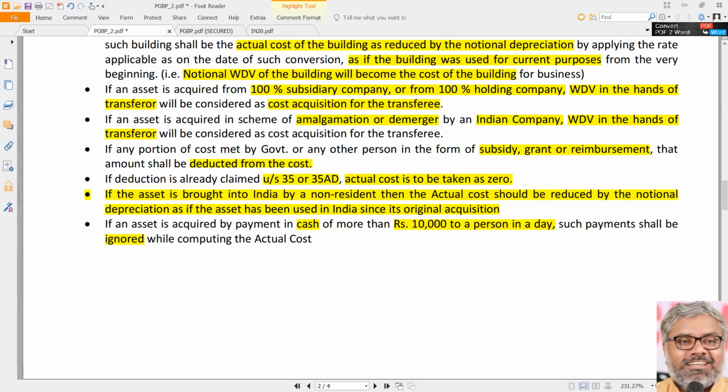So, okay, practically what is the loophole here? If the same SSE purchases the table of 15,000 rupees from one of the furniture dealers, and if he pays 10,000 rupees one day, 5,000 rupees another day, no problem. Or if he pays 8,000 rupees one day, 7,000 rupees another day, no problem. He can consider the entire 15,000 rupees as cost of acquisition. But in one day, he cannot pay more than 10,000 rupees to a person in cash.